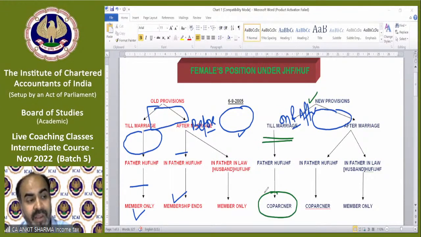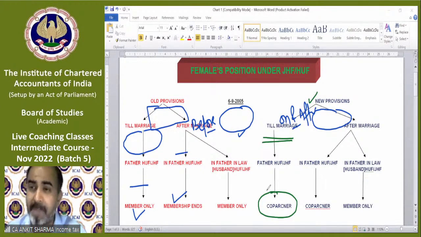You might be thinking, what is the meaning of a co-partner or a member? We will discuss. After we complete this female position, I'll explain the difference between a co-partner and a member. But the things have been changed. Earlier, she was only a member. A co-partner is more powerful in comparison to a member. So now she will be treated as a co-partner in her father's HUF and JHF till marriage.